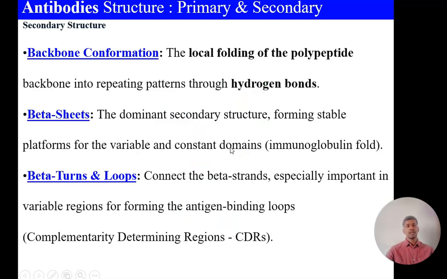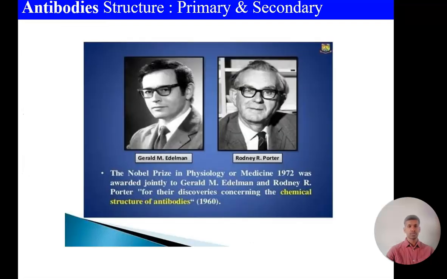The secondary structure of the antibodies involves the backbone, with local folding of the polypeptides. The backbone has a repeating pattern held through hydrogen bonds, which contain the beta sheets, the dominant secondary structure, forming a stable platform for the variable and constant domains. Beta turns and loops connect the beta strands, especially important in the variable region for forming the antigen-binding loops.